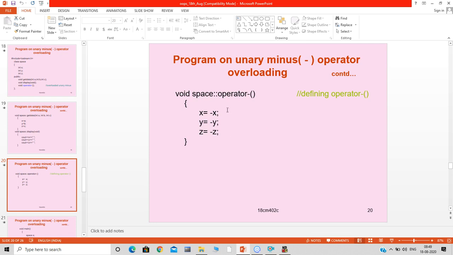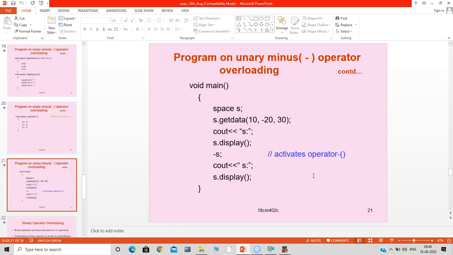So in this case, I am simply changing the signs of the data members x, y, and z. So x equals minus x, y equals minus y, z equals minus z. Okay, that is only the definition of the operator function.